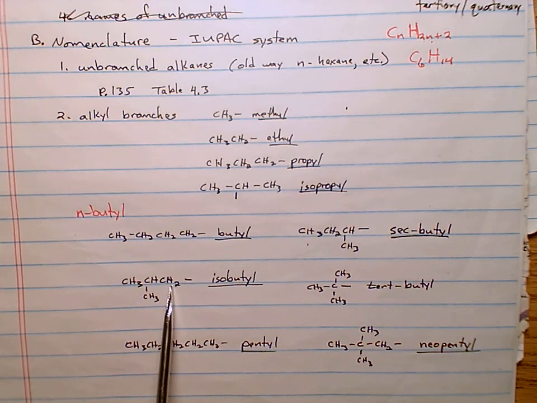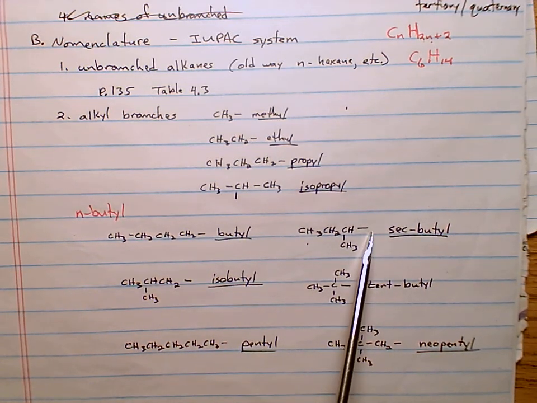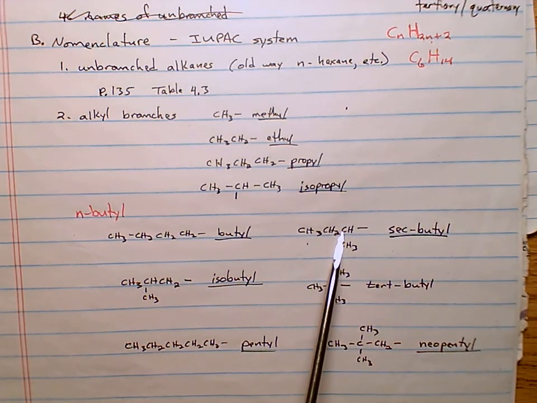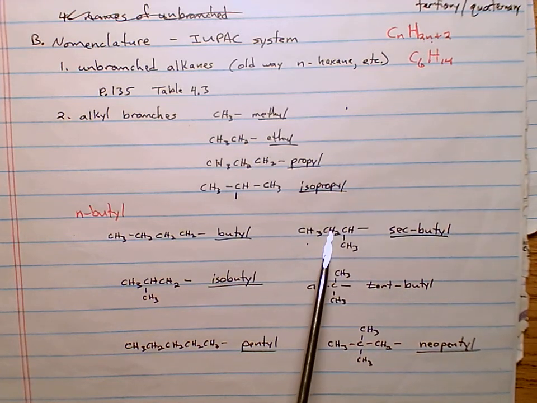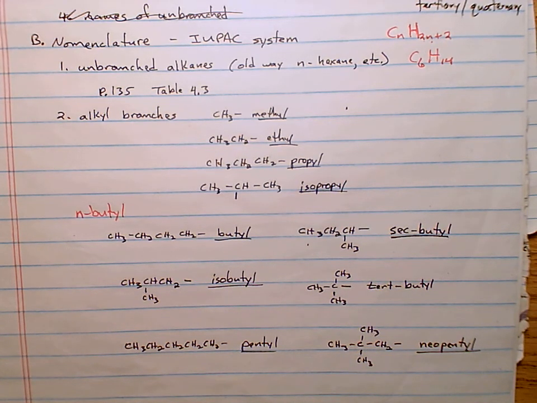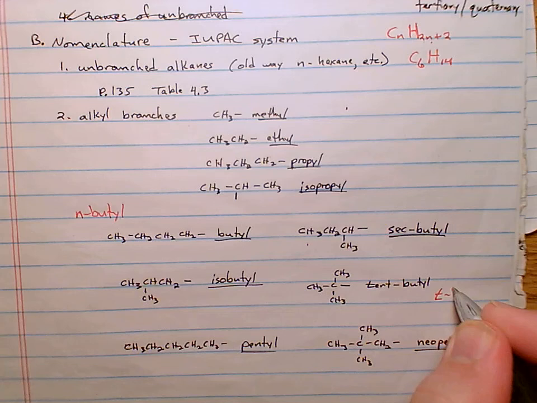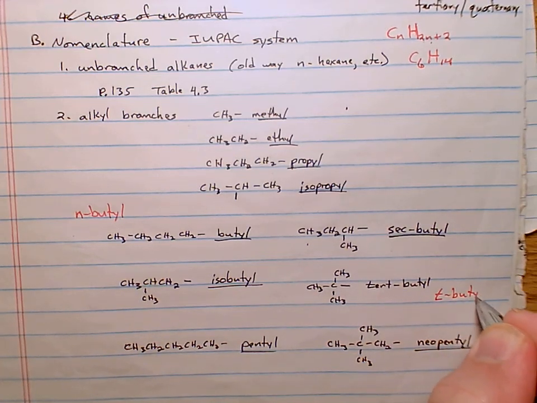If it's at a CH2 and the next carbon over has 2 CH3s, it's isobutyl. If it's attached to the normal or regular alkane at a CH that has a CH3 on it and a CH2, well, that's sec-butyl. Just a carbon with no hydrogens on it gives us the tert butyl. And old school, that's the problem with naming these compounds. There's a lot of old school. Tert butyl used to just be called T-butyl for short.